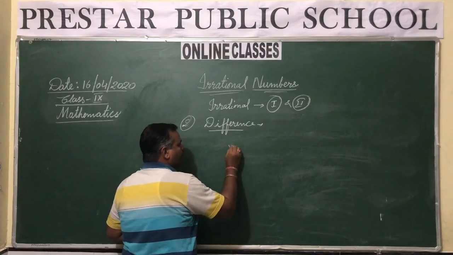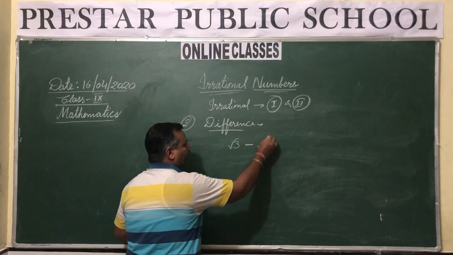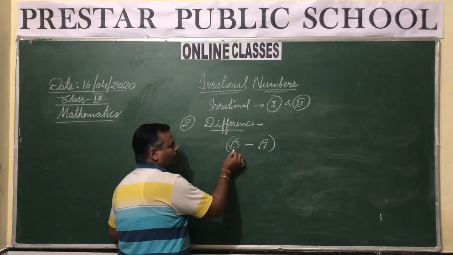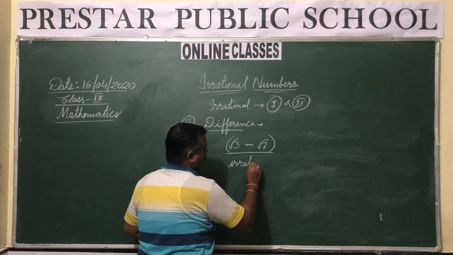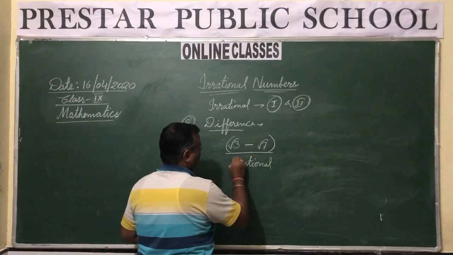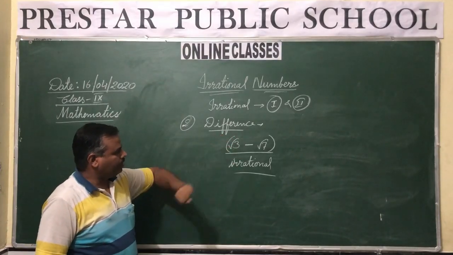Suppose you take under root 3 and under root 7 and subtract them. Root 3 minus root 7 is irrational. Is it or not? It is. It will be an irrational number.